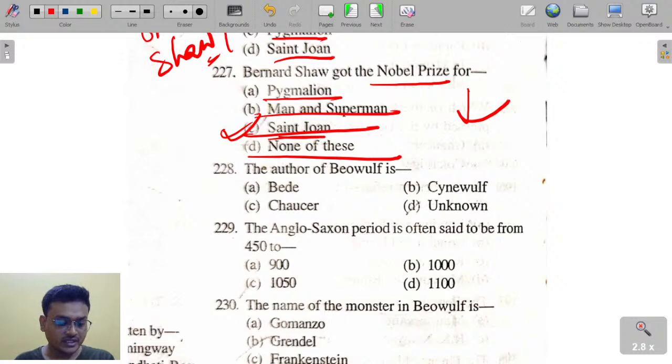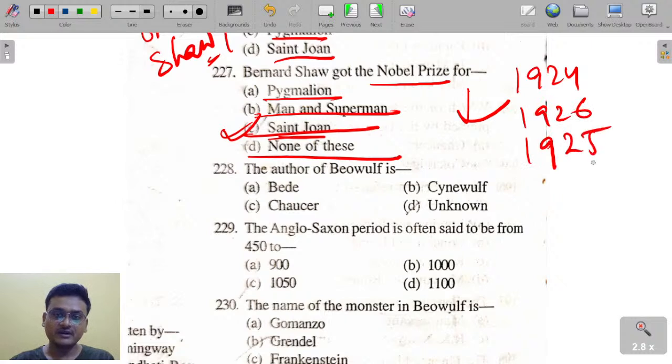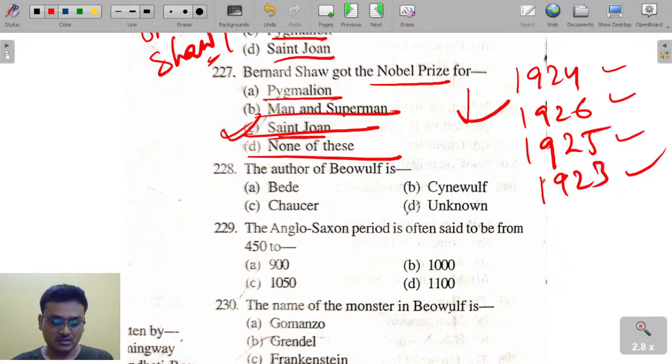The options are 1924, 1926, 1925, 1923. In which year was G.B. Shaw awarded the prestigious Nobel Prize?